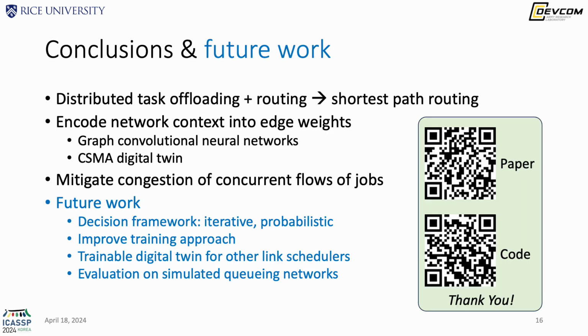So to conclude, in this work, we formulate distributed task offloading and routing as a shortest path routing problem, and then we encode network context into edge weights to mitigate congestion of these concurrent flows of jobs. This work can be further improved in four aspects: the decision framework, the training approach of the GCN, the digital twin, as well as the simulation platform.